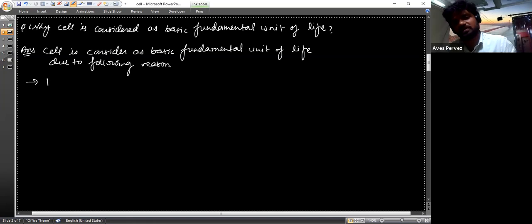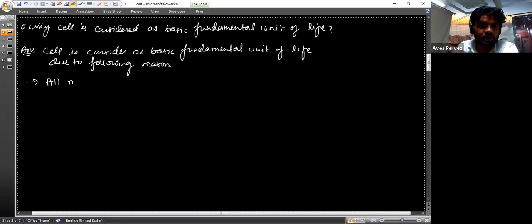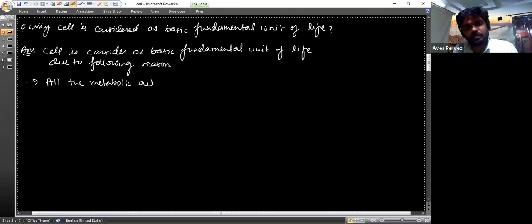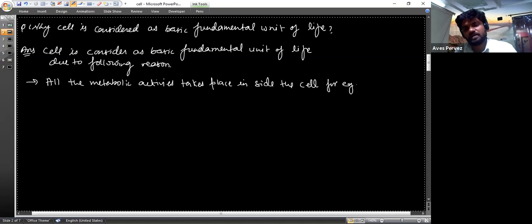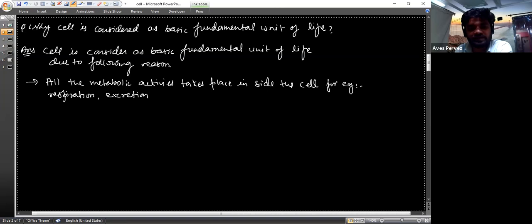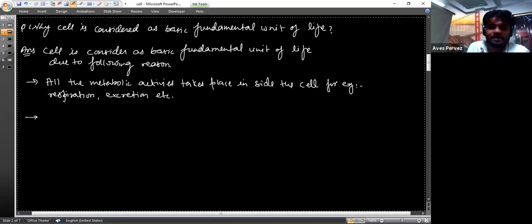All the metabolic activities take place inside the cell. For example, respiration, excretion, etc. The first reason is that all the metabolic activities take place inside the cell.